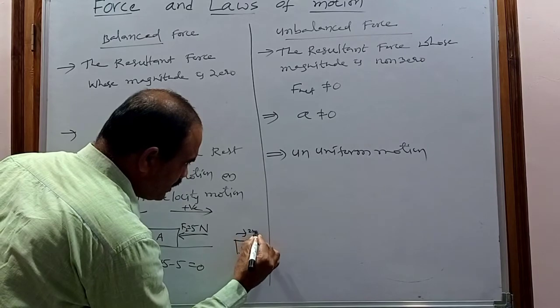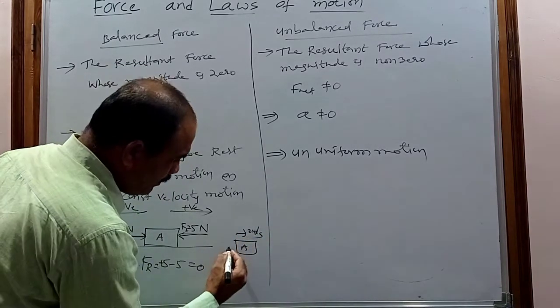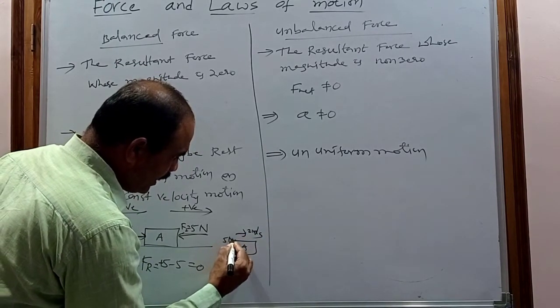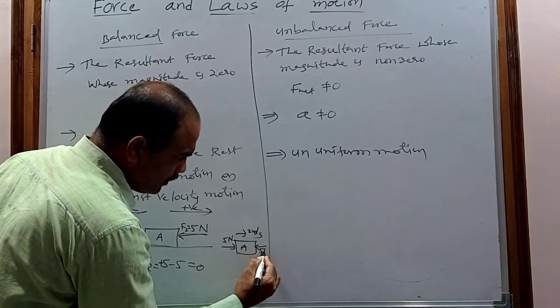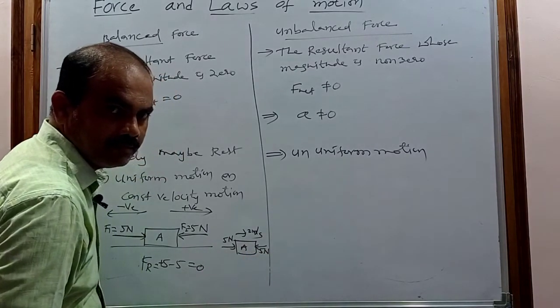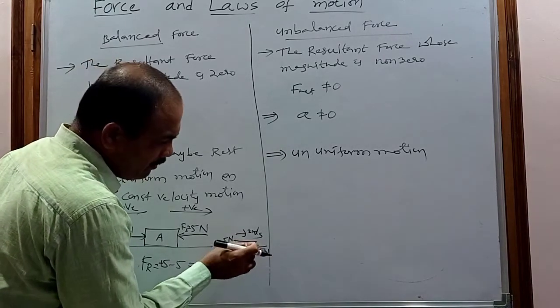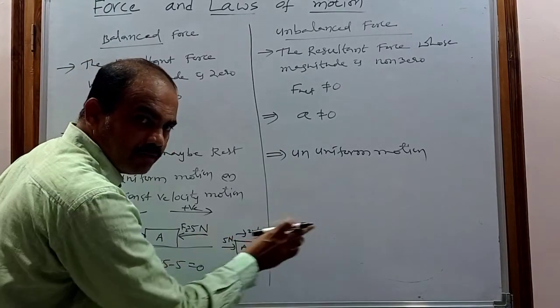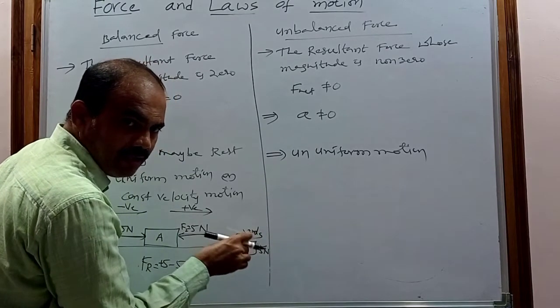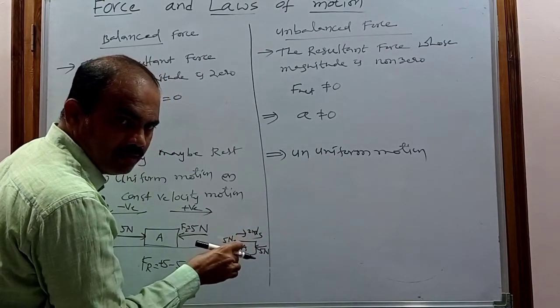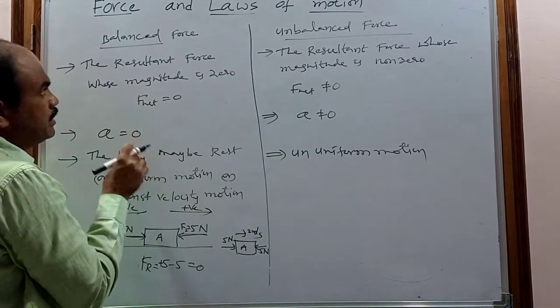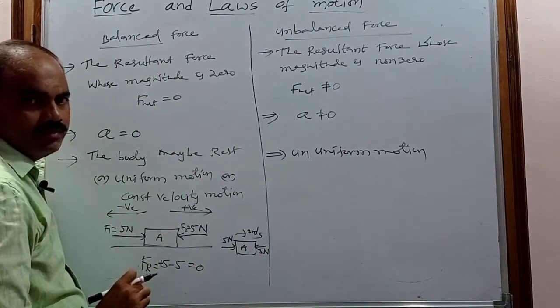Sometimes the object is in motion. Let us consider object A is moving with 2 meters per second. At this time on the left side 5 newtons force is acting, and on the right side 5 newtons force is acting. Now the resultant force is 0, so with whatever velocity it is moving, it will continue with the same velocity. That is why it is called constant velocity motion. This can happen in case of the balanced force being 0.